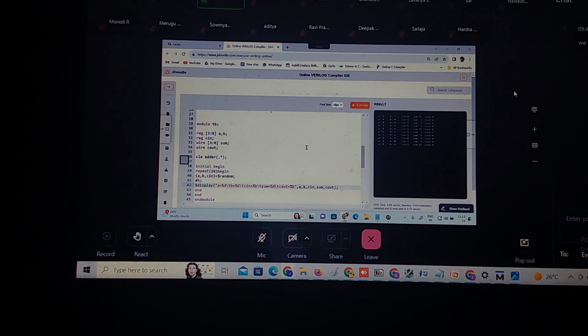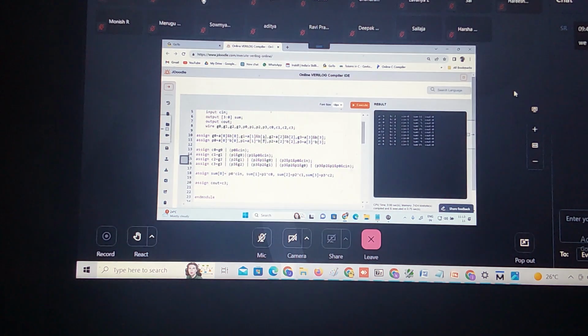Now this works fine. Carry look ahead adder. Did you understand these logical expressions?